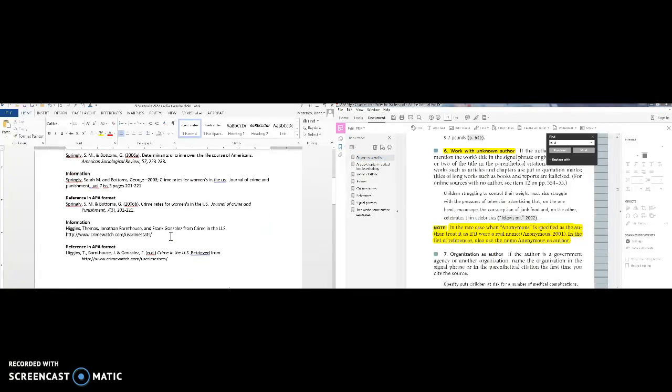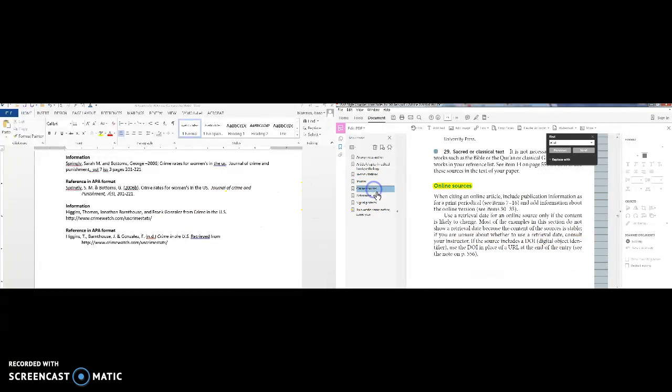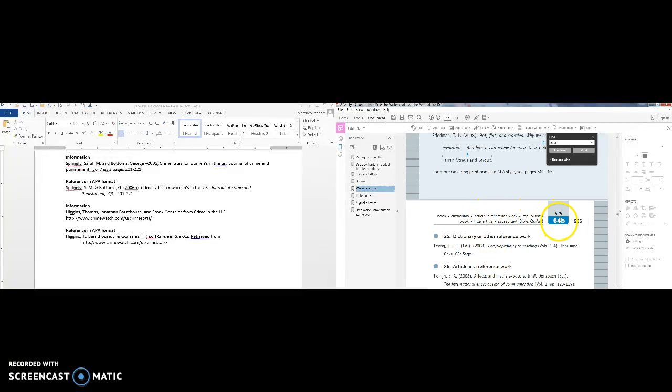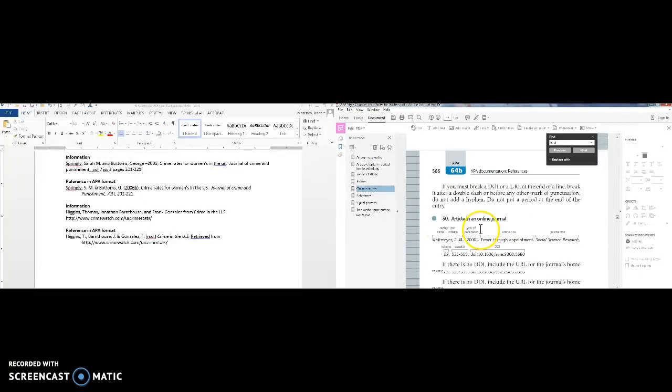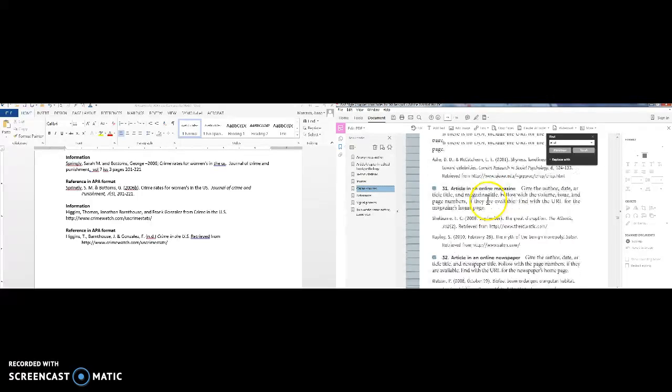Okay, so the last one here is a web page. You might have some web pages. This is actually an online newsletter. So if you look in online sources, which is here in section 64B, page 565, it starts right here at the end, and it just continues with online journals, online magazines, online newspapers.